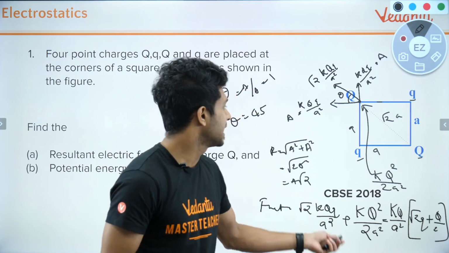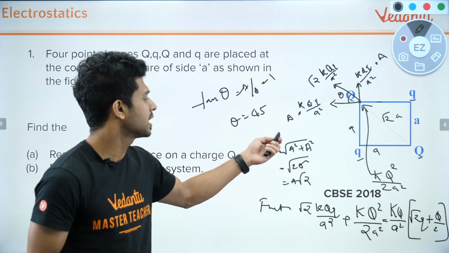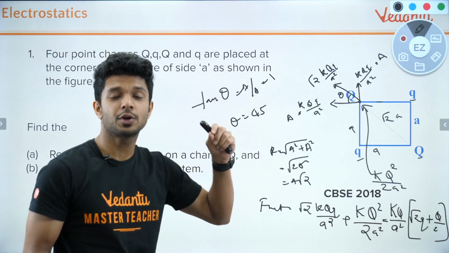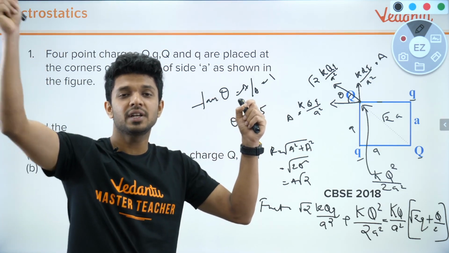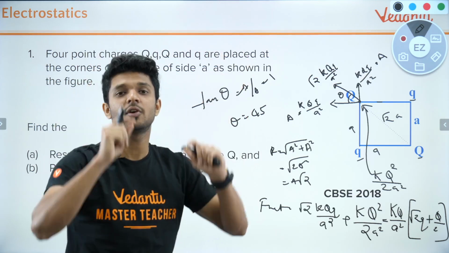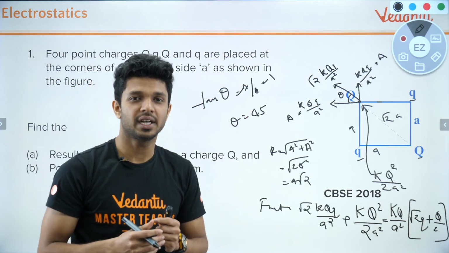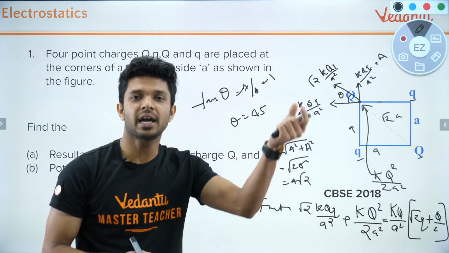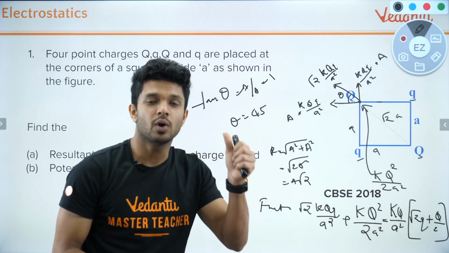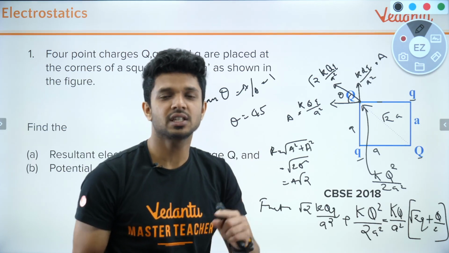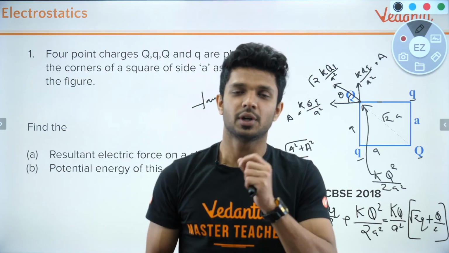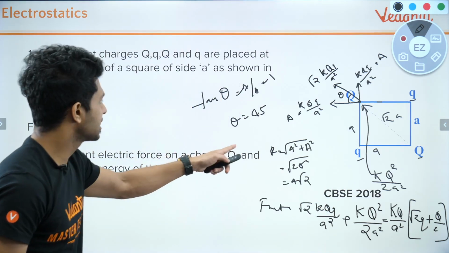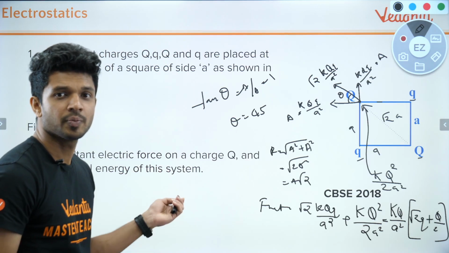Okay, now they are asking what is the value of work done in this particular case, which means if you want to bring all the charges from infinity and keep them in the form of a square, how much work has to be done? So what will you be doing? We'll be taking the charges one by one, and we'll find out the work done for each of that particular process, which will be equal to the potential energy, right? So starting from the first charge, I am bringing the first charge of small q.